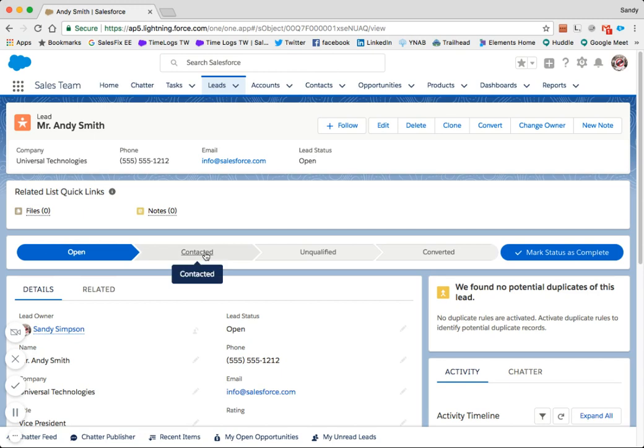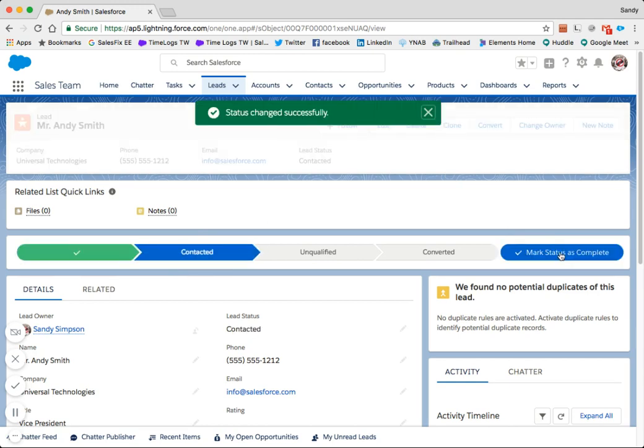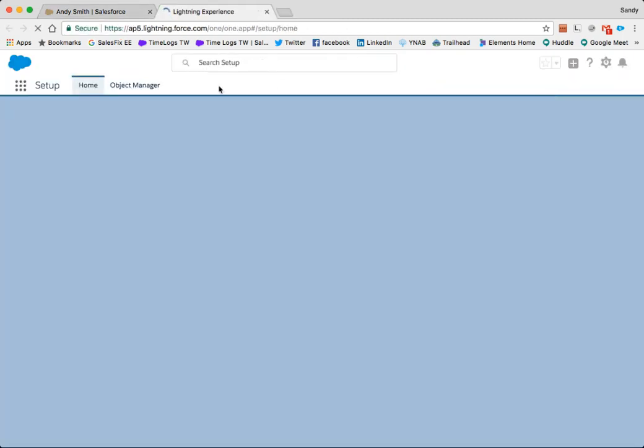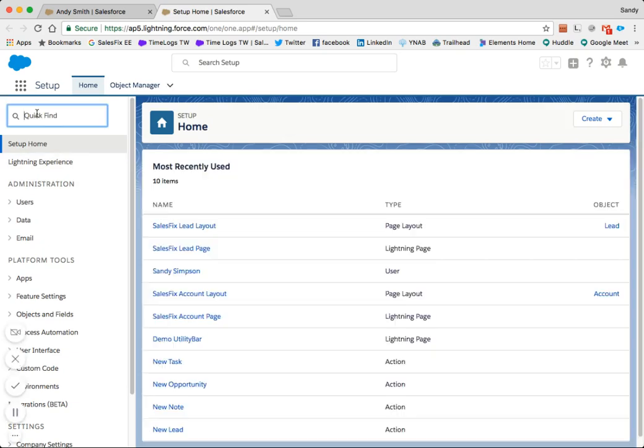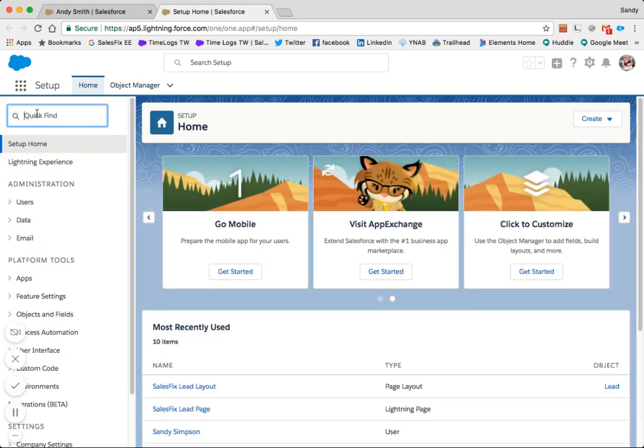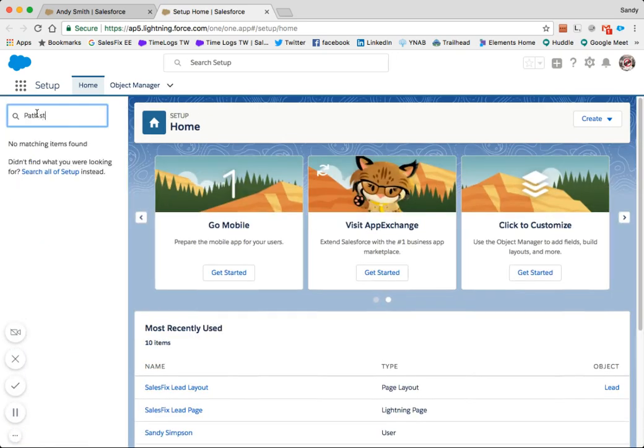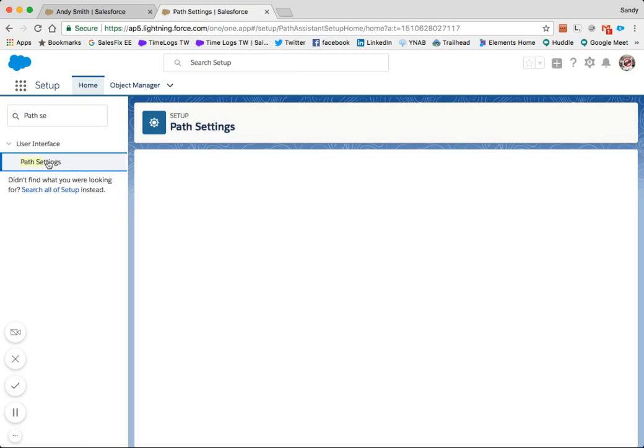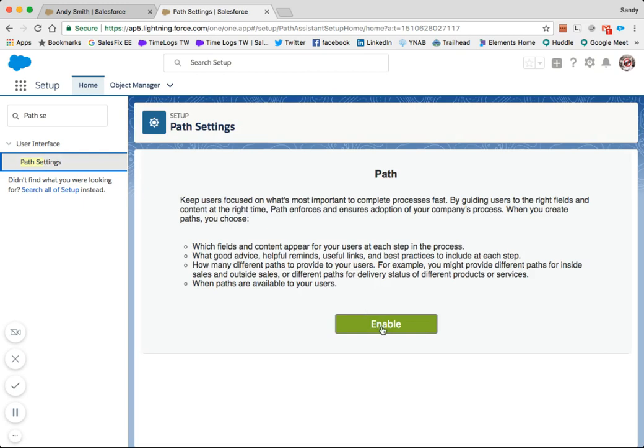Reps can move through the stages of your sales process right in Sales Path, which makes them qualify leads and close opportunities faster. To set up a sales path, click on the Setup cog and choose Setup. In the Quick Find search box, start typing Path Settings and click to select. Click Enable, click New Path.